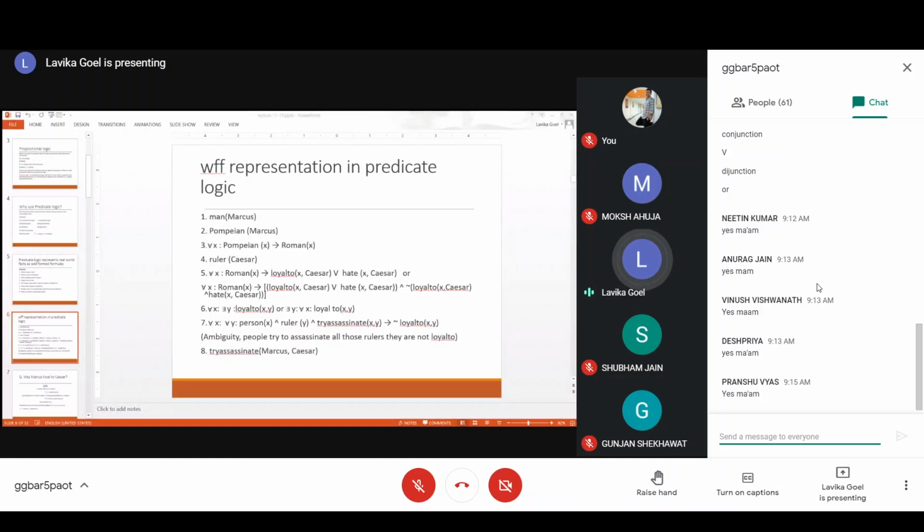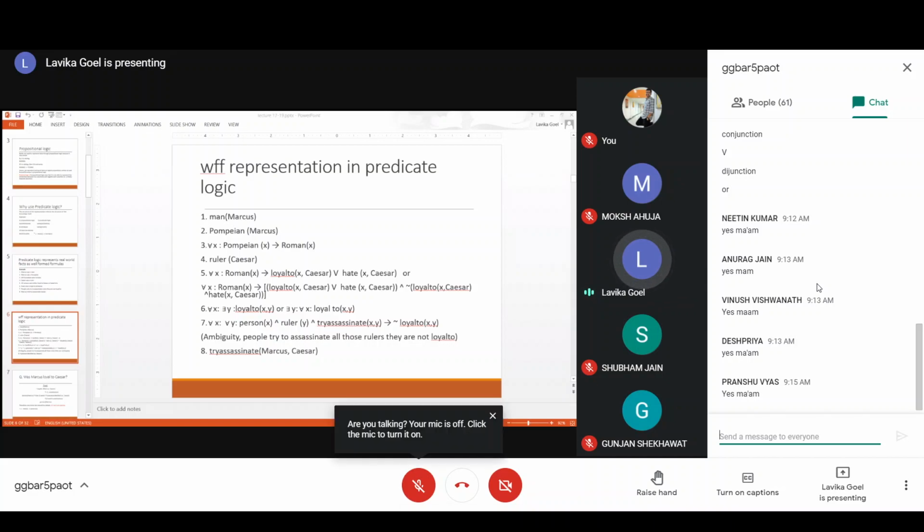Why is there an ambiguity in this sentence? See, in this representation, the meaning is that if he is trying to assassinate, this implies that he is not loyal to. But the other meaning could be: if he is not loyal to, then he is trying to assassinate. That means all that a person does, if he is not loyal to someone, is assassinate. So that could also be the meaning of this sentence. That is why we could have a second representation also.